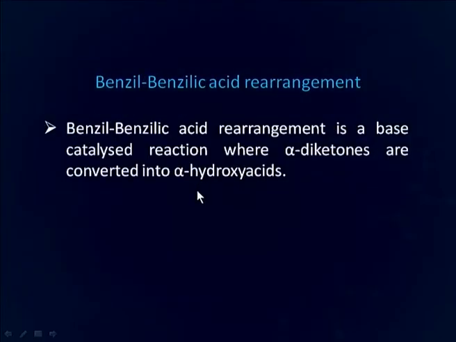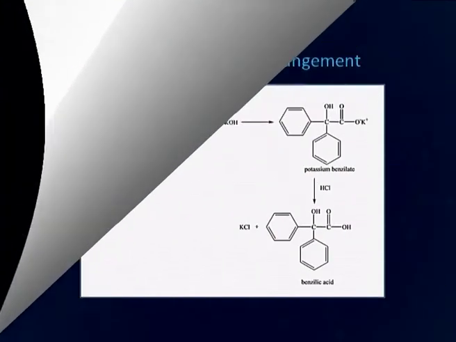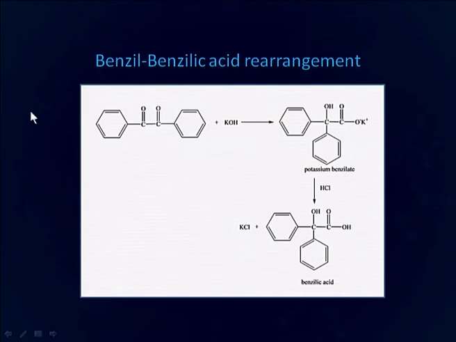Benzyl benzylic acid rearrangement is a base catalyzed reaction where alpha diketones are converted into alpha hydroxy acids. Benzyl, when refluxed with alcoholic potassium hydroxide, rearranges into benzylic acid with about 90% yield. Here you can see that this is benzyl 1,2-diketone reacting with potassium hydroxide. As a result, there is formation of potassium salt of benzylic acid, which upon treatment with acid forms benzylic acid.